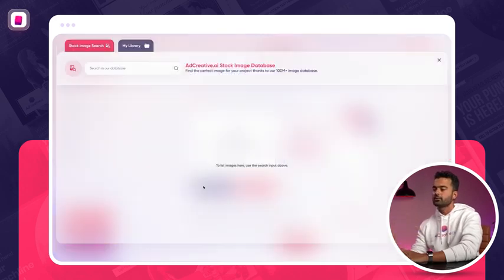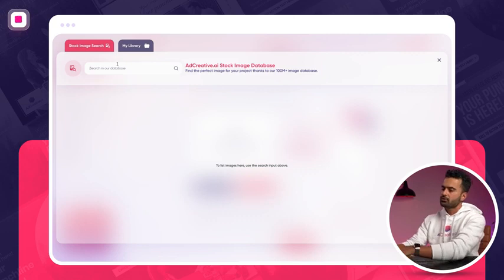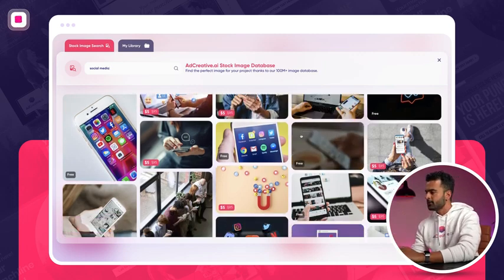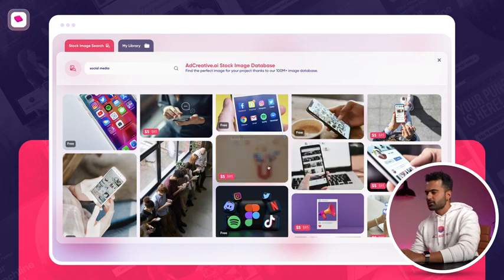So I have no background to upload, but I'm going to go here and write, let's say, social media, since we are generating for AdCreative.ai, and you can use AdCreative.ai to generate social media as well as display channels. And let's not spend so much time. Let's put something, but as you can see, some of the images are paid.